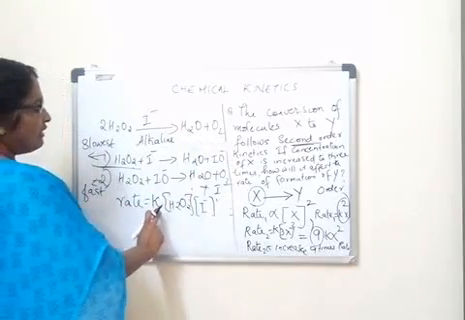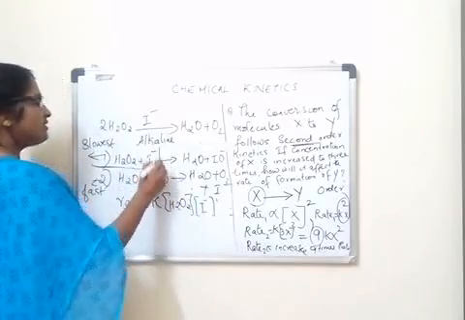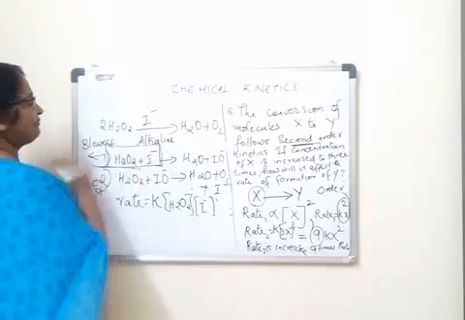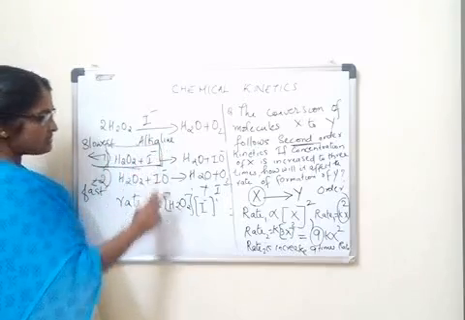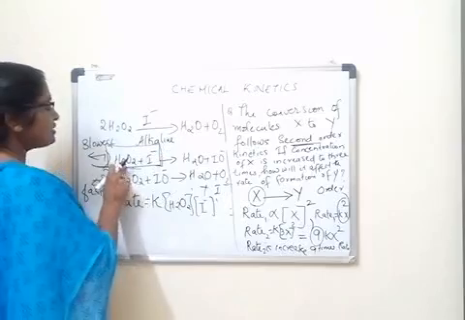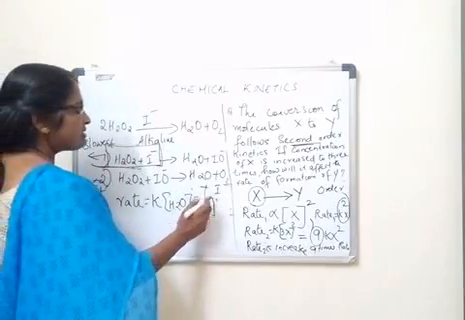So the rate is equal to K into, it depends on the slowest step, that is the reactants involved in the slowest step. So rate is equal to K into H2O2 raised to 1 into I minus raised to 1.